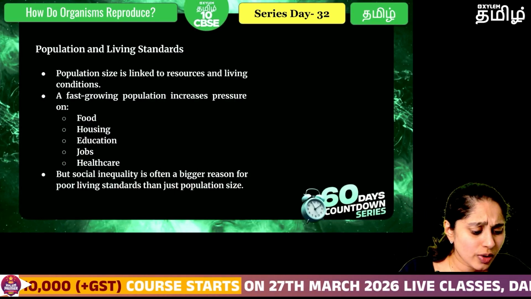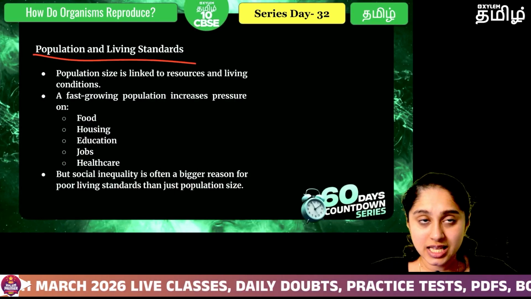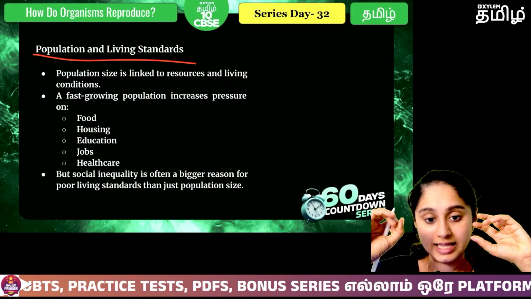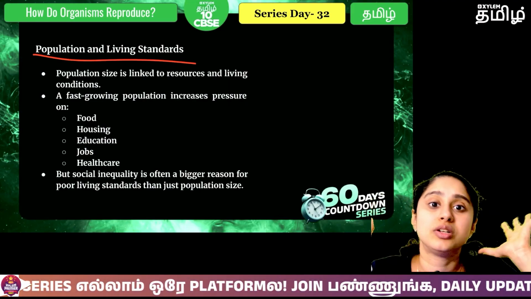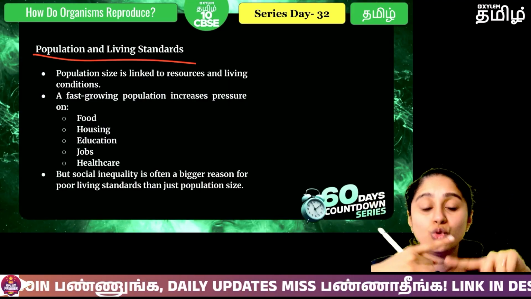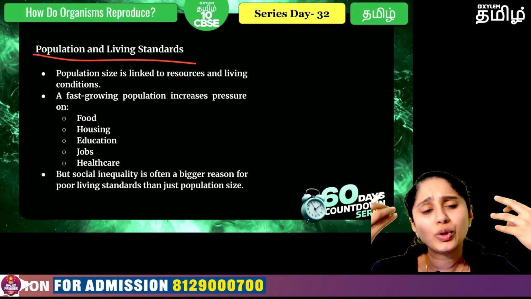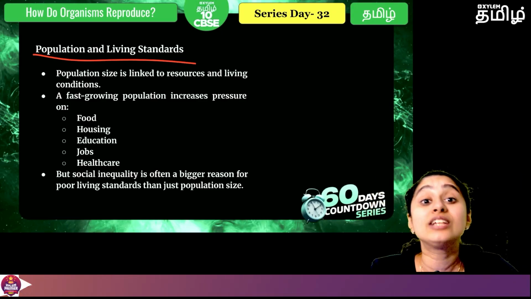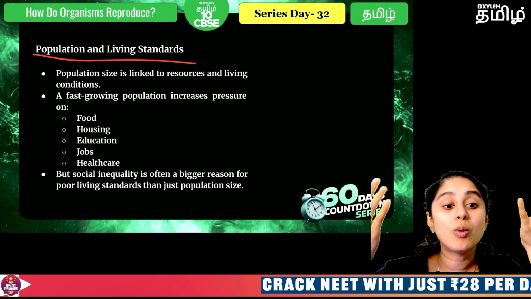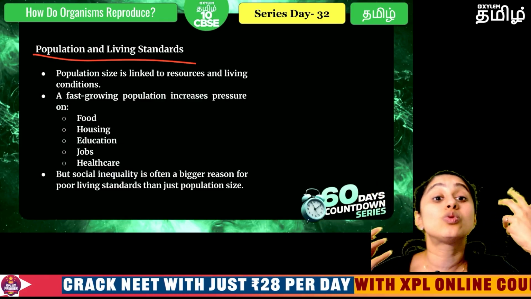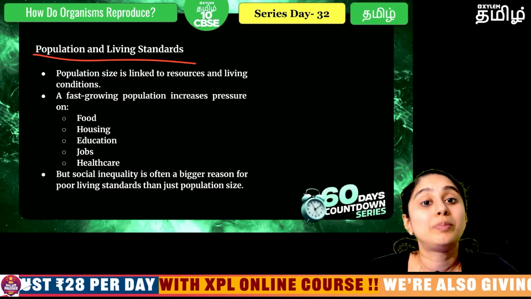Now if you look at population and living standards, let's say there is a family and they have 15 children. Then they have to give food, water, education, a place to live, like that. They have to provide for all the 15 children. So imagine how much money and how many resources they will need, which they may not be able to get.